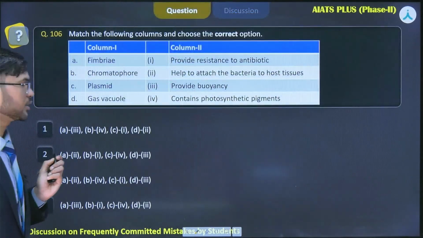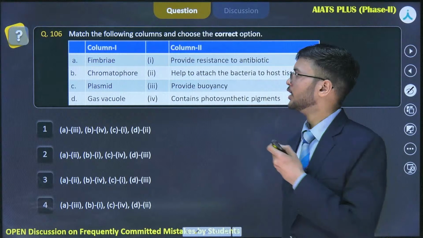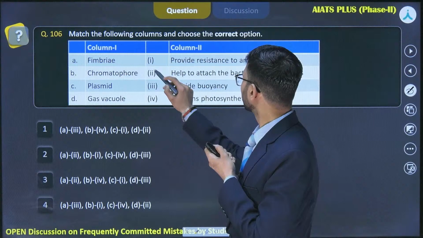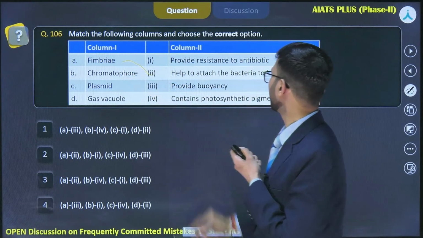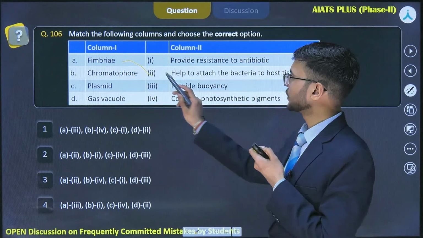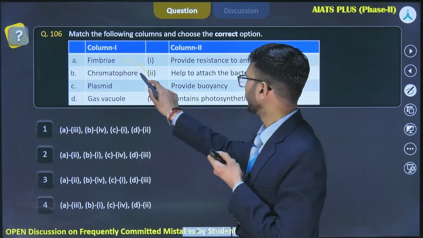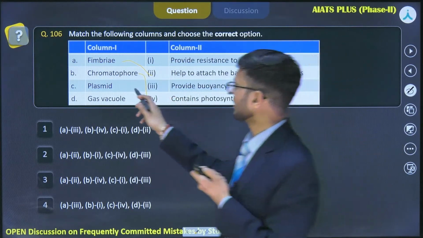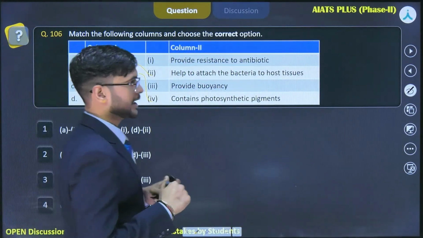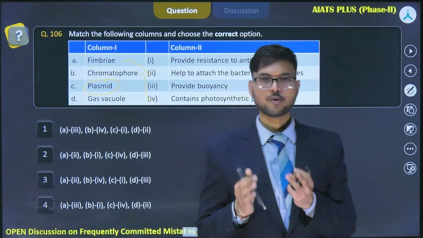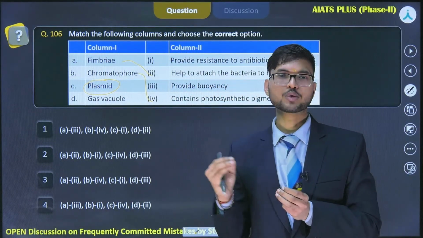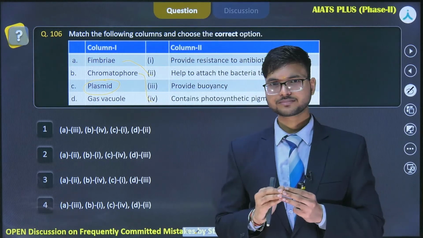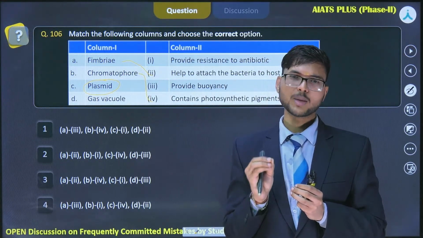So let's try to answer the question that is mentioned here. Fimbriae help to attach the bacteria to the host tissue, while chromatophores contain photosynthetic pigments. And plasmid, here we have forgotten about the plasmid. So plasmid is an extrachromosomal genetic material that is found in bacteria, and in the yeast cell itself there is also plasmid. So what's the purpose of a plasmid? Yes, plasmid provides certain phenotypic characters to a bacteria.